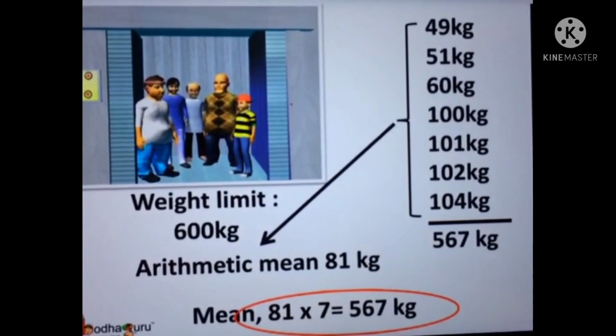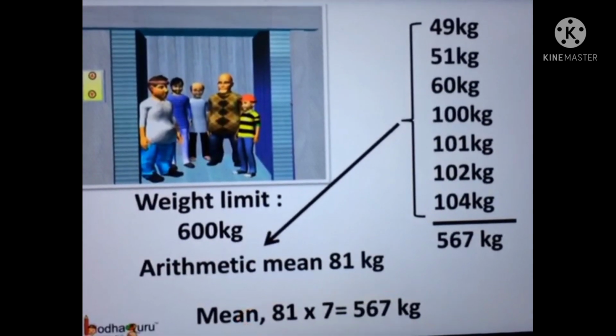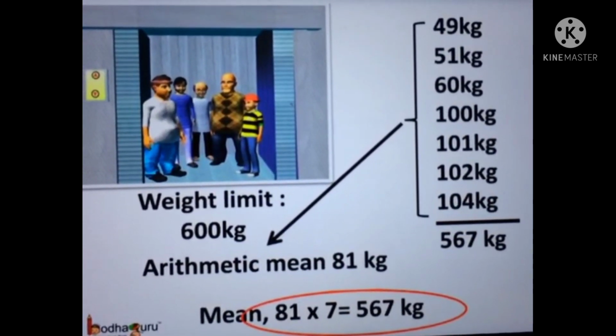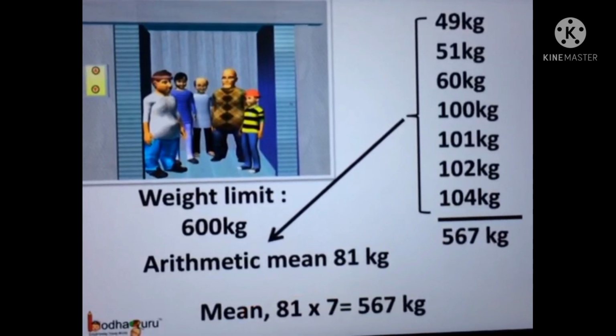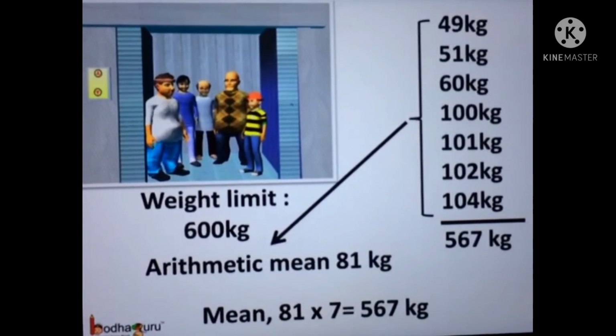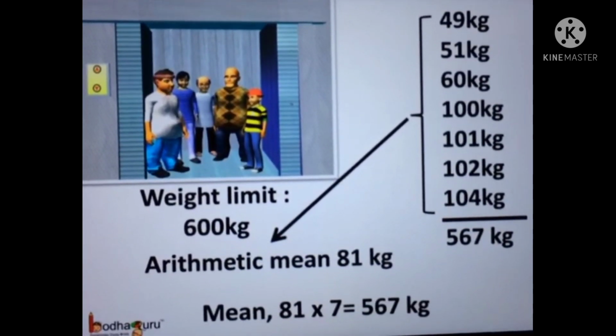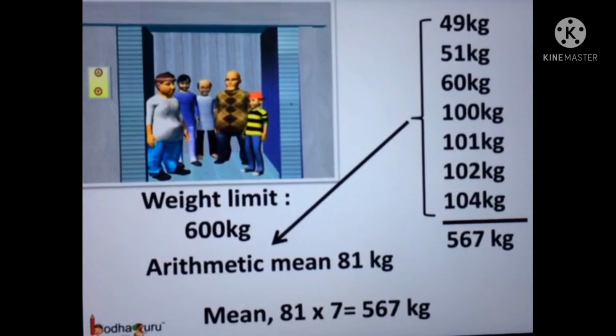So 7 multiplied by 81 is equal to 567 kgs, which is much less than the weight limit of 600 kgs. And we can easily tell the total weight hasn't exceeded.